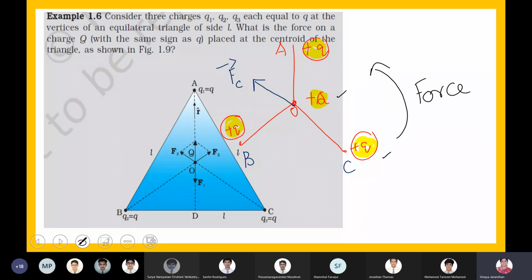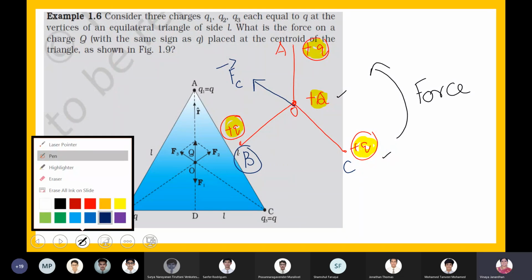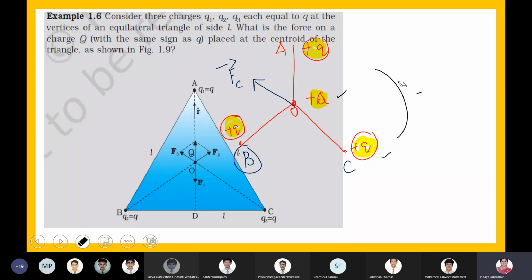Okay. Fine. Now let us find the force exerted by the charge placed at B on the charge placed at O. What type of force will it be, boys?